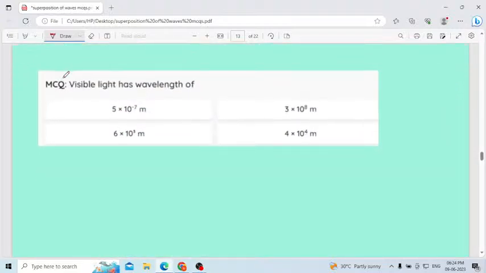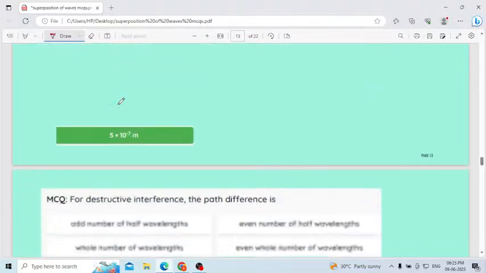Then, visible light has the wavelength of 5 into 10 to the power of minus 7 meter, 6 into 10 to the power of 3 meter, 3 into 10 to the power of 8 meter, 4 into 10 to the power of 4 meter. What is the correct answer? Visible light has the wavelength 5 into 10 to the power of minus 7 meter. Easy question. I will move fast.